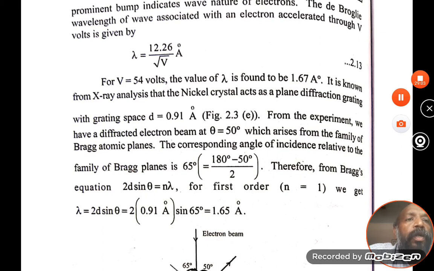According to de Broglie, the wavelength of the electron lambda is equal to 12.26 by root V, where V is equal to 54 volts, and the wavelength is 1.67 angstrom units.